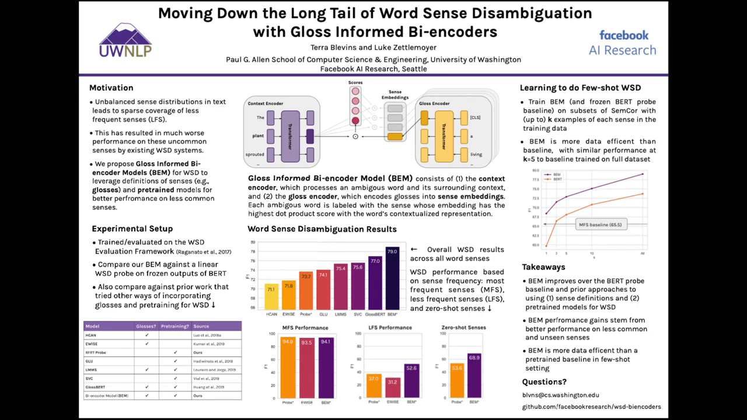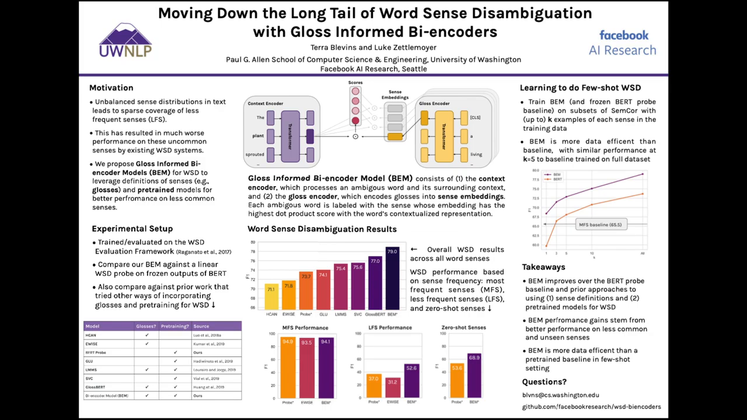For the zero-shot examples in the evaluation set, where the senses in these examples are never seen during training, we see a similar trend. This shows that the bioencoder has learned to generalize to completely unseen senses as long as it gets a definition of this new sense.